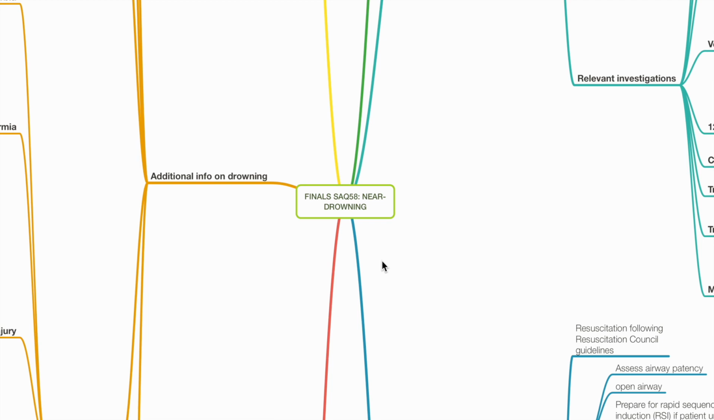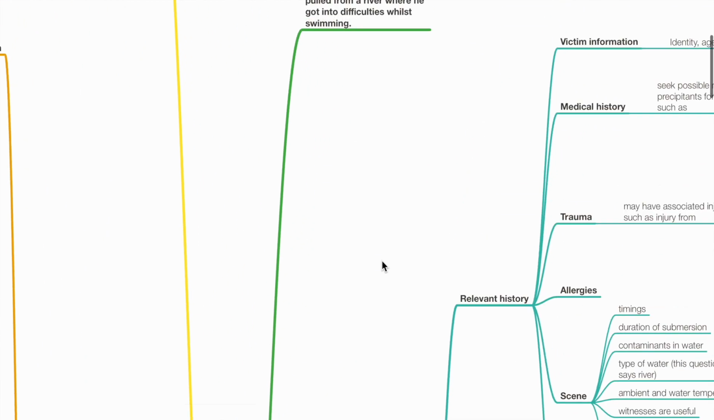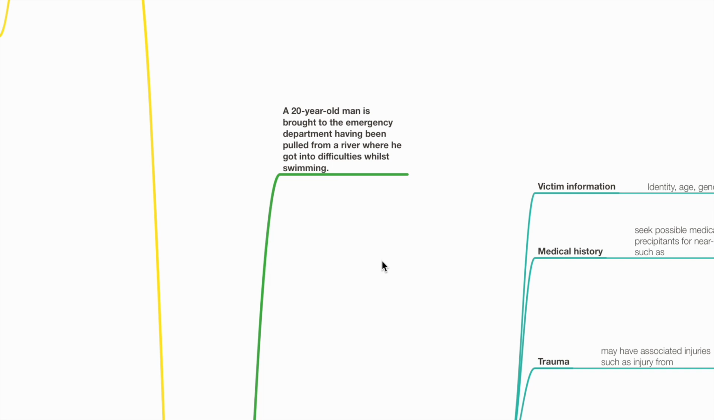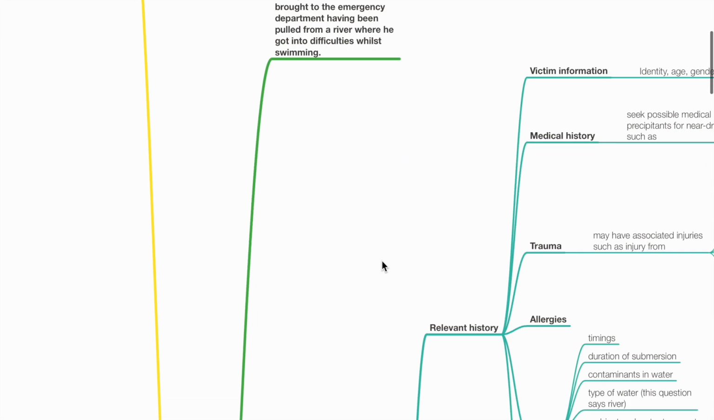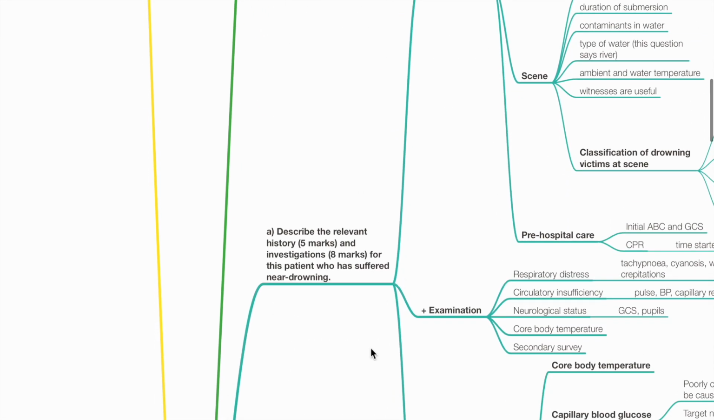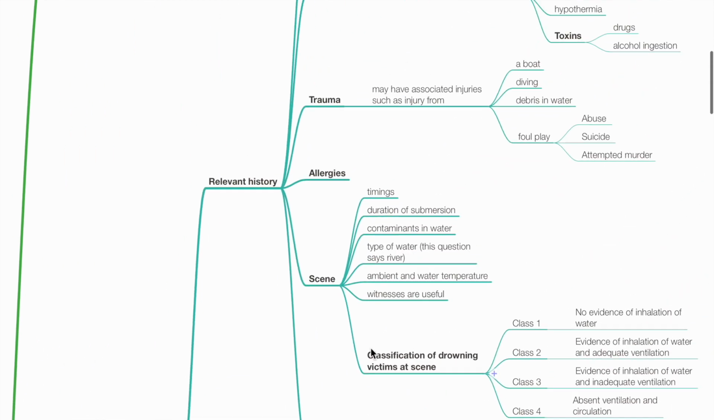Finals SAQ58 near drowning. A 20-year-old man is brought to the emergency department, having been pulled from a river where he got into difficulties while swimming. A. Describe the relevant history and investigations for this patient who had suffered near drowning.